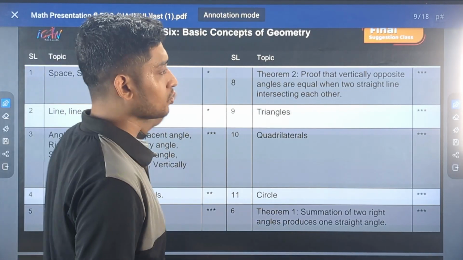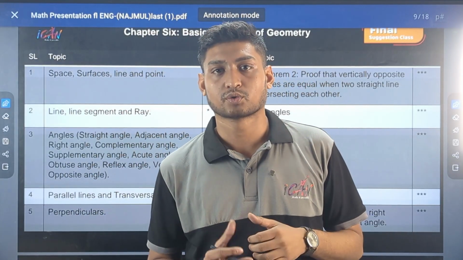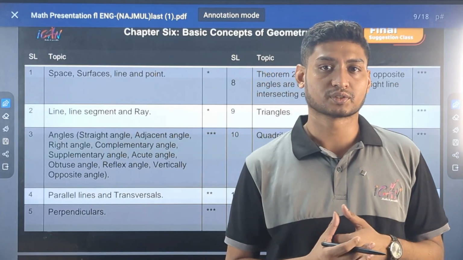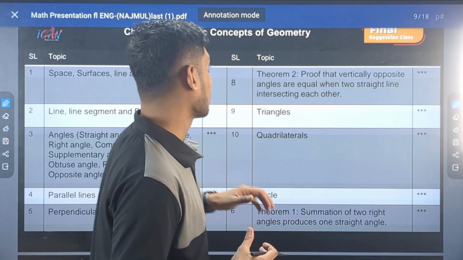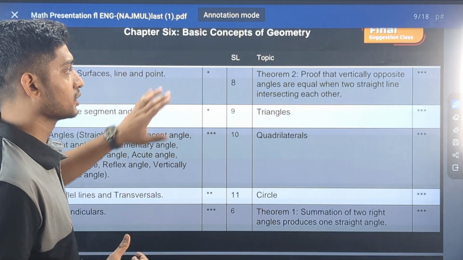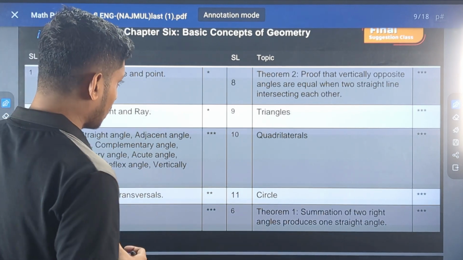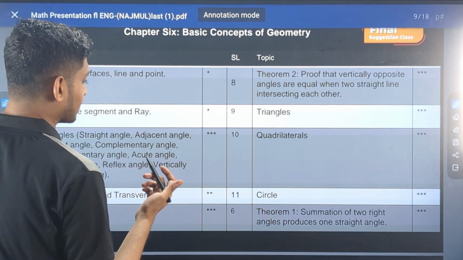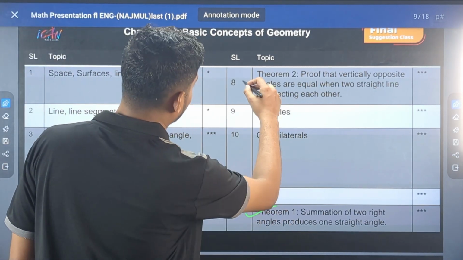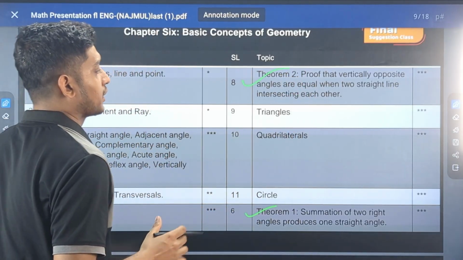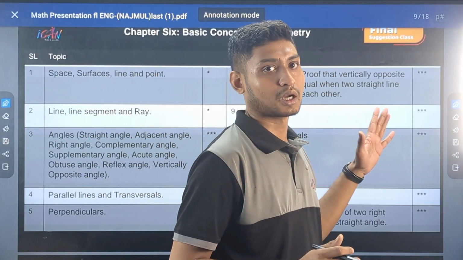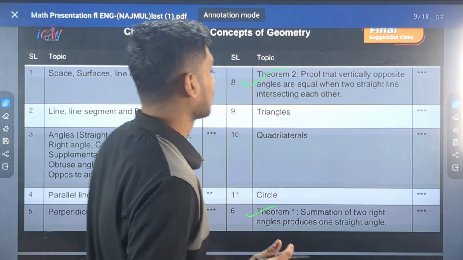Okay, now let's jump into geometry. There are 2 chapters of geometry in the class 6 NCTB textbook. One is chapter 6, basic concepts of geometry. There are 2 theorems in this chapter, theorem 1 and theorem 2, which are very, very important in terms of the cadet college admission test.